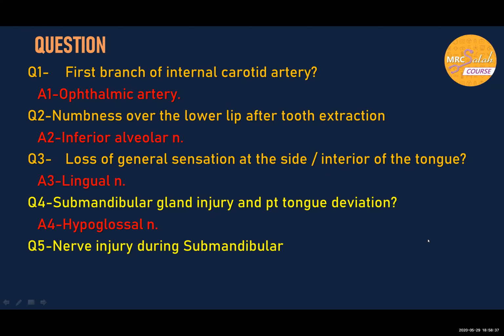Nerve injury during submandibular gland surgery near the duct. Very important. You have three nerves that can be injured in submandibular gland surgery. Number one, the hypoglossal nerve, which we discussed, the marginal mandibular nerve, and the lingual nerve. Hypoglossal is cranial nerve number 12. The marginal mandibular nerve comes from the facial nerve, one of its terminal branches. As you know, the facial nerve inside the parotid ends by 5 terminal branches: temporal, zygomatic, buccal, marginal mandibular, and cervical. Marginal mandibular can be injured in submandibular gland surgery.